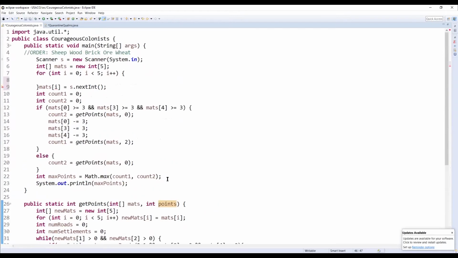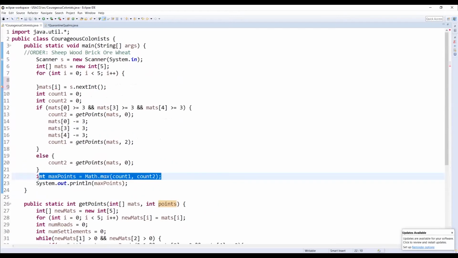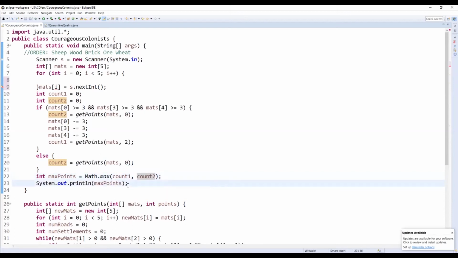Okay. Finally, now that we've gotten that, we got points for each of those. We say, okay, now we check whichever one's higher. Did a town hall help us more, or did not building a town hall help us more? Whichever one of these values ended up producing a better result, we want to take the higher one, because we're trying to get as many points as possible. And again, town hall, it could be either way. Sometimes it can help us, sometimes it can hurt us. And then we print out the maximum amount of points. And that's how you do this problem.